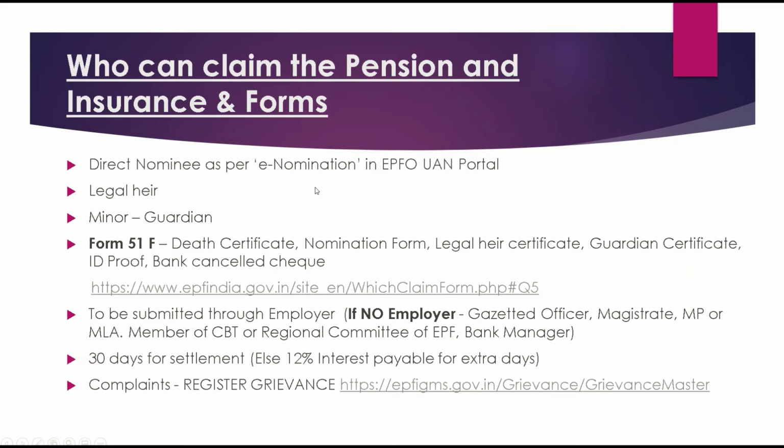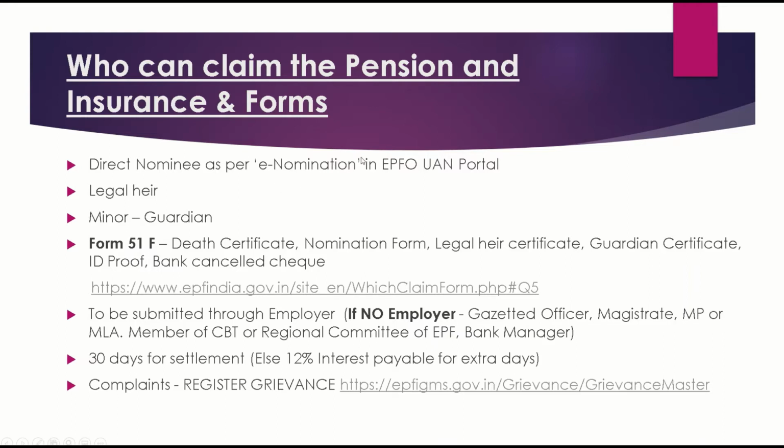What you have to do is log into the UAN portal and make sure that you have entered the nomination details. You have the option to enter the nomination, the e-nomination option, on the website. So please go and add the nominees in that, so that your nominees get the benefit without any trouble. They can directly go online, submit the form, and get the benefits.